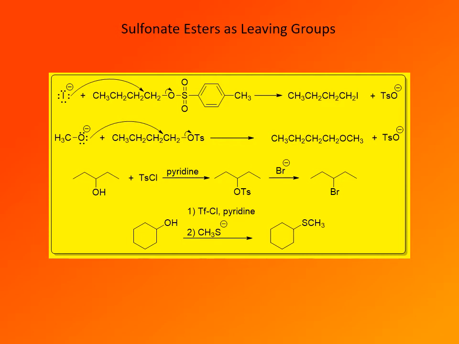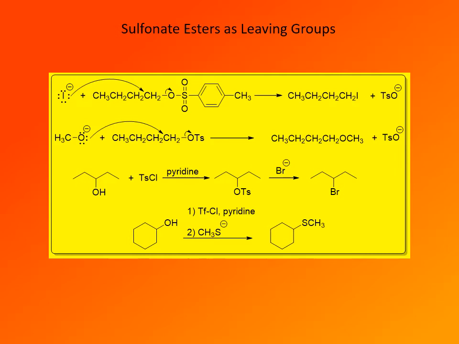And this is how you would more commonly represent such a procedure. So let's say reaction of cyclohexanol, and in this case we are using triflyl chloride. Reaction with triflyl chloride in pyridine would give the intermediate triflate, and then the second step, reaction with methyl thiolate, let's say sodium methyl thiolate, results in formation of the corresponding thioether, or sulfide to use the trivial name. Note that we have to use numbers 1 and 2 for the two steps. So number 1 for the first step, formation of triflate, and then number 2, reaction with thiolate.